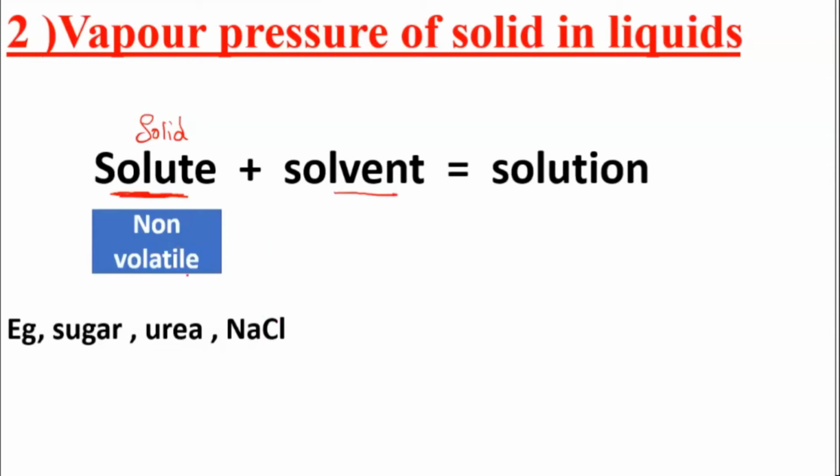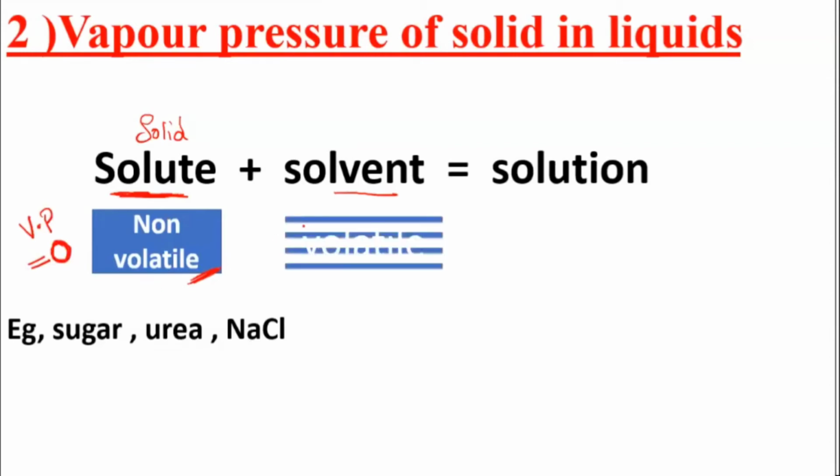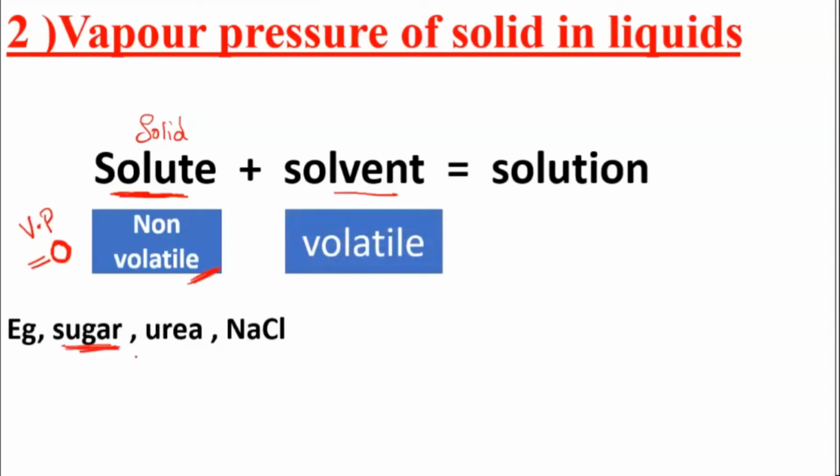So I said these solute particles, the solid which we are taking, are non-volatile. Remember, they will not give you any vapor pressure, because their vapors are not formed. If they don't contribute anything to the vapor pressure, that means the vapor pressure of that particular solid is going to be zero. And the solvent we are going to take as volatile to form the solution. The solute particles cannot come out in the form of vapors; the temperature we are supplying is not enough. Only the solvent will escape out.